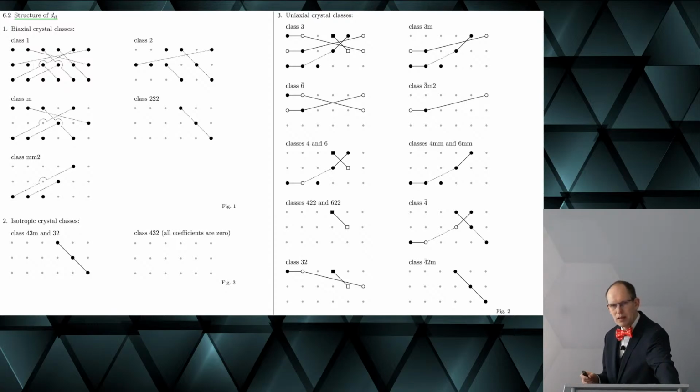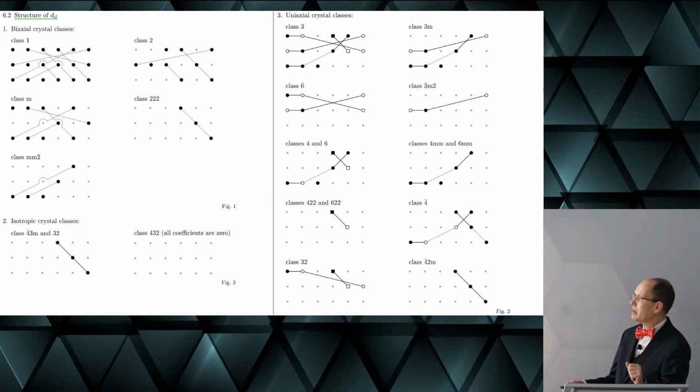So you remember that the sum of these indices should be 9. Well, and now you can look at the different crystal classes. So if there's no symmetry, then all 18 components are independent unless there's Kleinman symmetry.